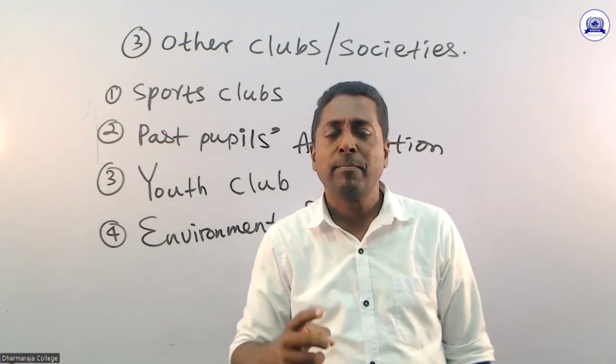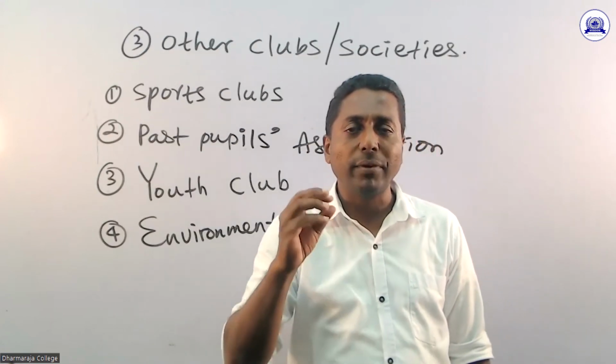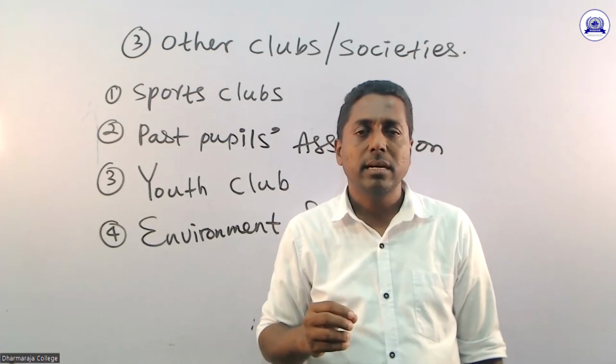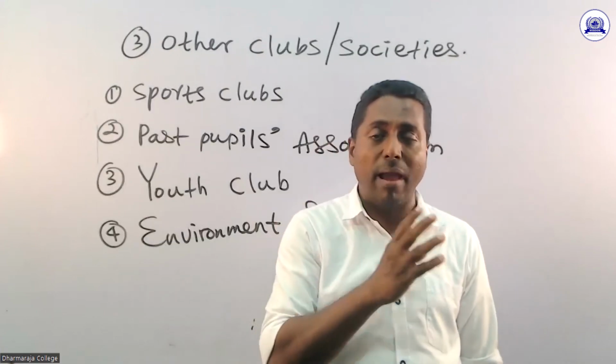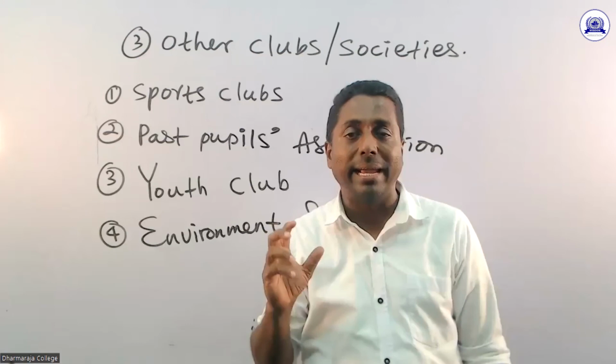Anyway, my dear children, now you understand about the society, the features of the society, the members of the society, the difference between society and family, and some examples of society like school, temple, like that.